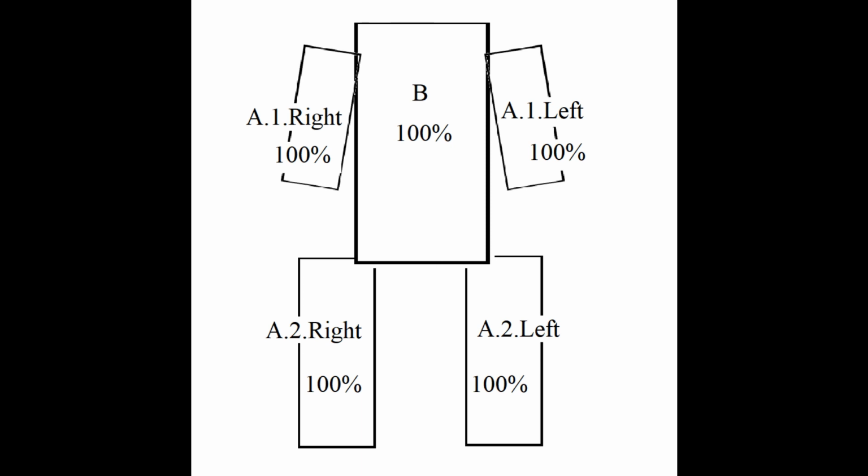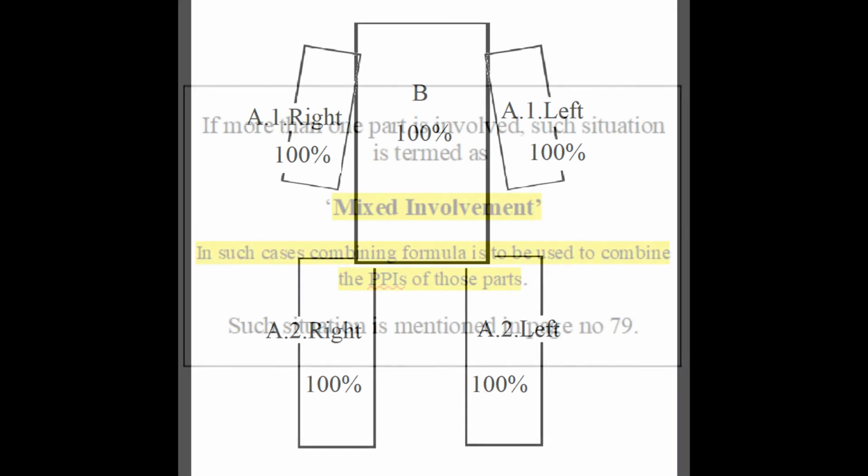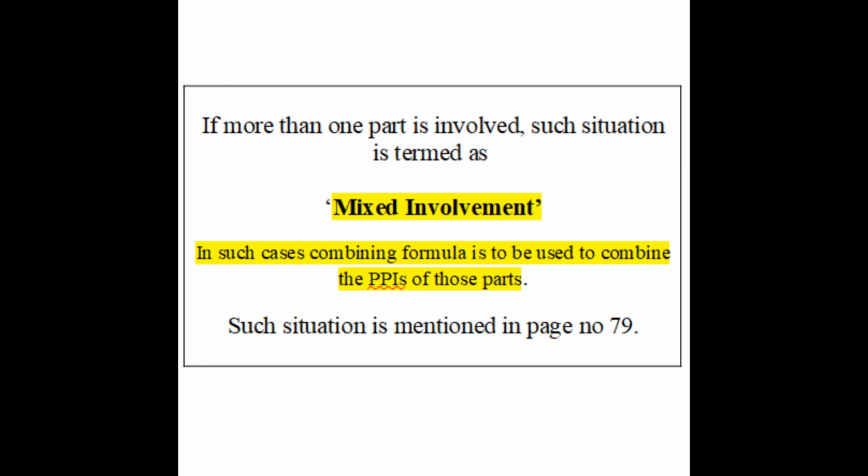Let us look at which formula is to be used. Simple totaling and taking the mean is not to be done. Why is it so? There are 3 indirect explanations. Explanation number 1. Such a situation is described in present gazette and it says that one should use the combining formula. It is termed as mixed locomotor disability of chronic neurological diseases under section E of locomotor disability in page number 79.